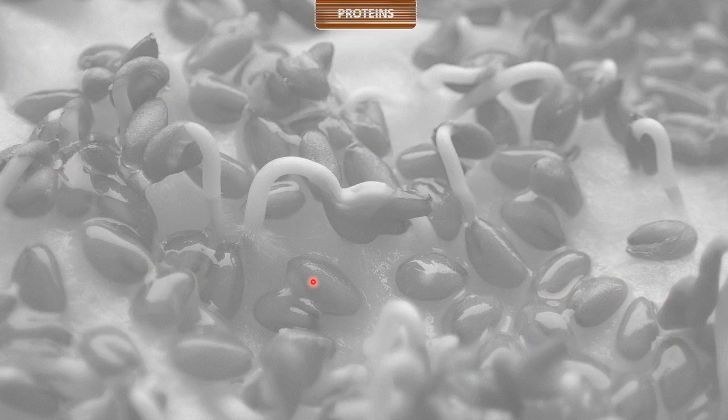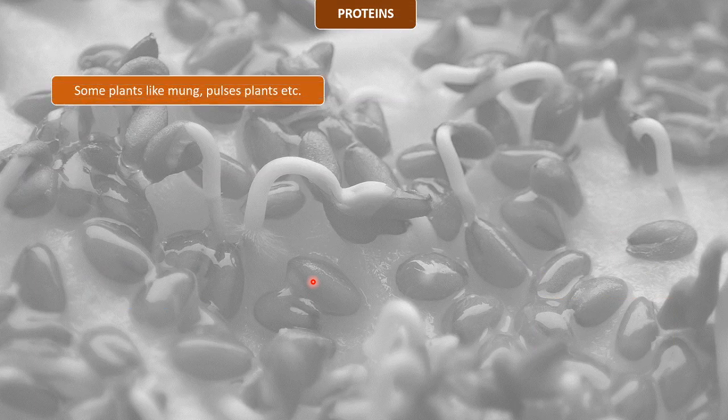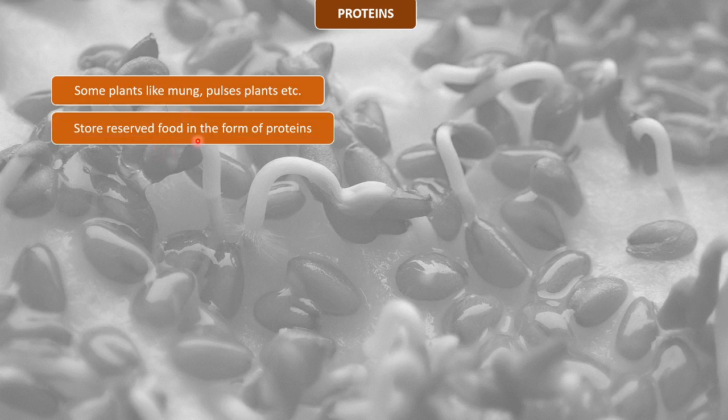Now we move towards the understanding of proteins. Now we know which plants have proteins. Plants like mung, pulses plants, right? All the leguminous plants that we know have proteins. So seeds of such plants actually store their food in the form of proteins. Now what happens?